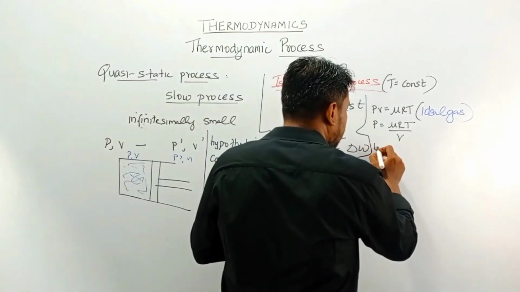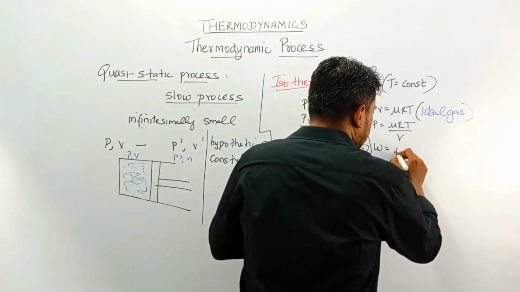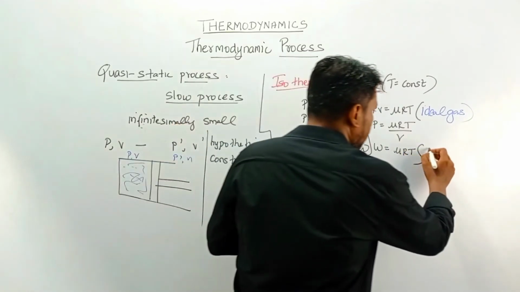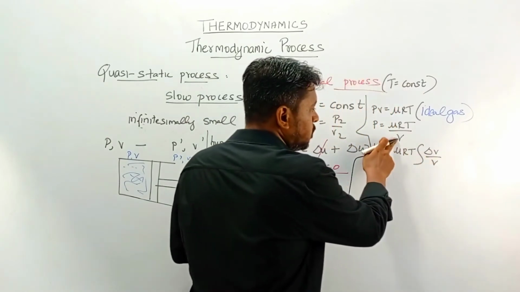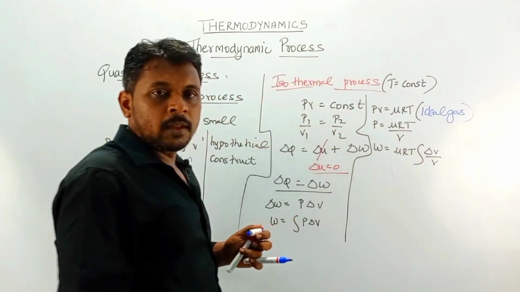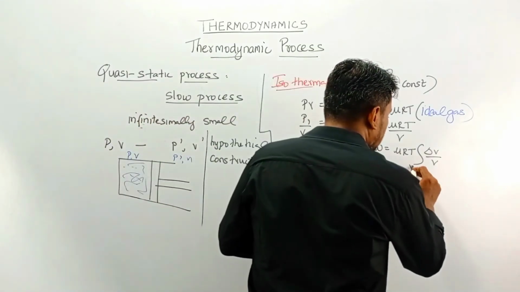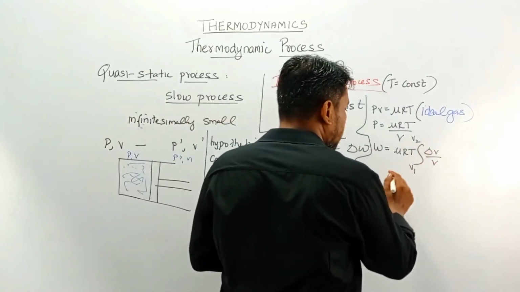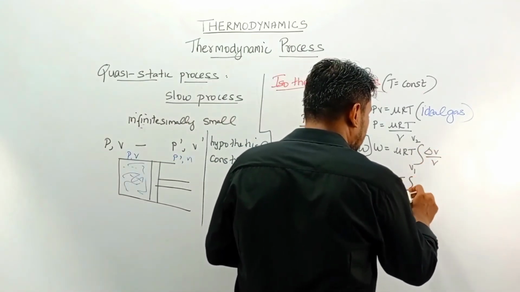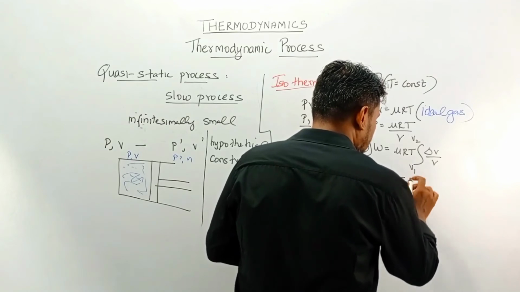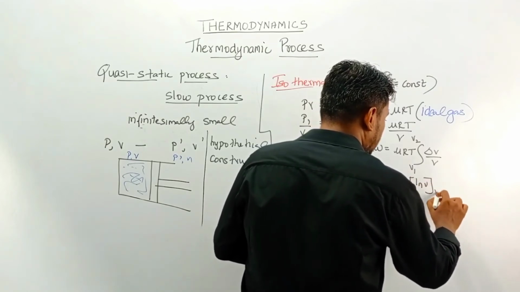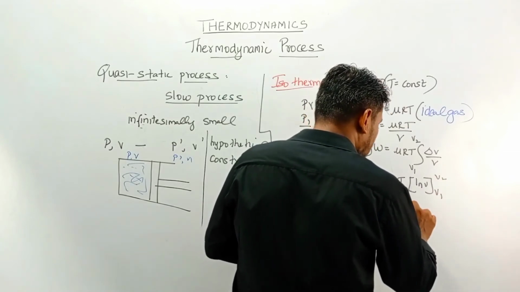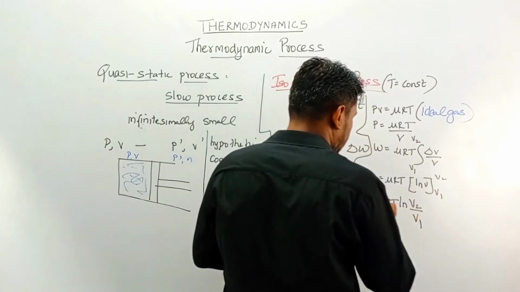So work done can be written as, let us write mu RT outside. Now this can be written as delta V by V. I have written this value of V here. The limits are V1 and V2. So when you do the integration of delta V by V, you will get mu RT ln of V, between V1 and V2, which can finally be written as ln of V2 by V1.